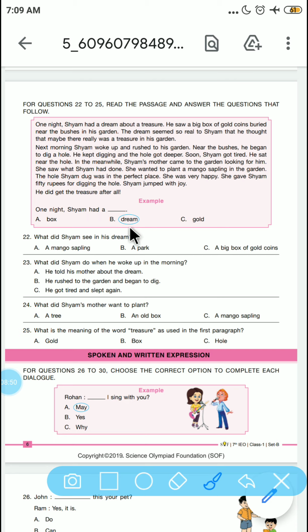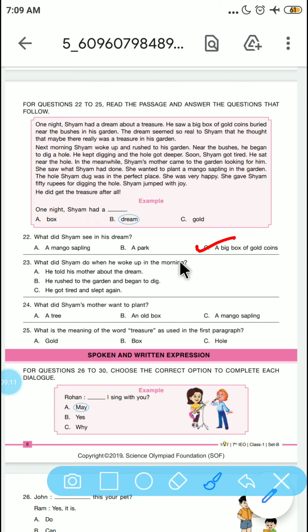It was a funny story, but it was good. What did Syam see in his dream? So he saw that a big box of gold coins was buried inside his garden.